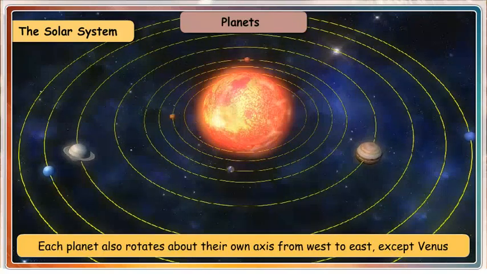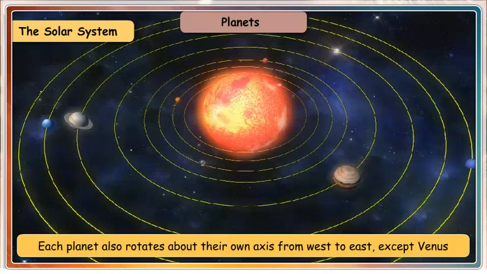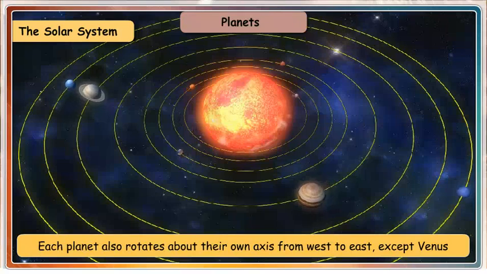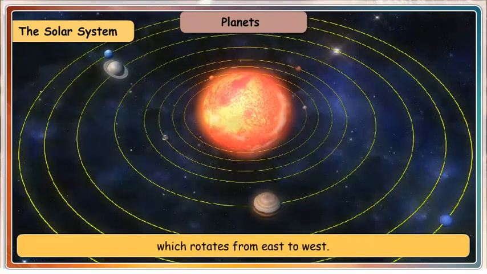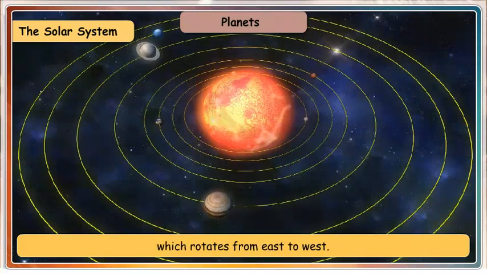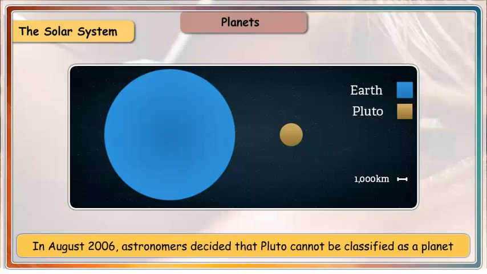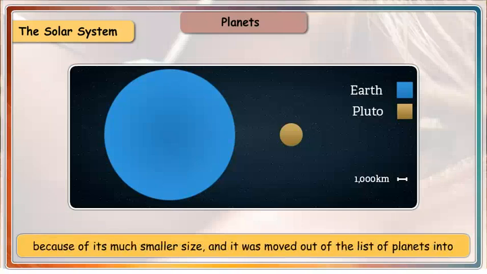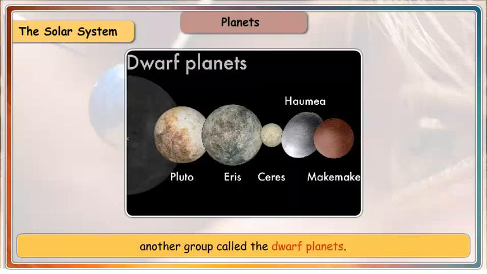Each planet also rotates about its own axis from west to east, except Venus, which rotates from east to west. In August 2006, astronomers decided that Pluto cannot be classified as a planet because of its much smaller size, and it was moved out of the list of planets into another group called the dwarf planets.